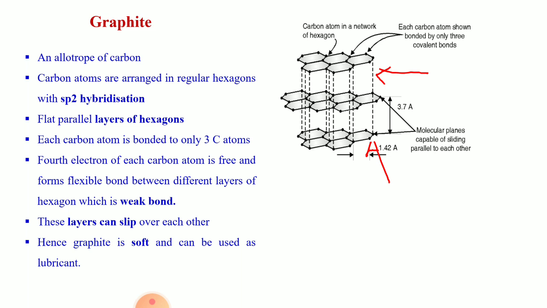The distance between two carbon atoms of adjacent parallel hexagon layers is 3.7 angstrom. The distance between the two carbon atoms of the same hexagon is 1.42 angstrom unit.